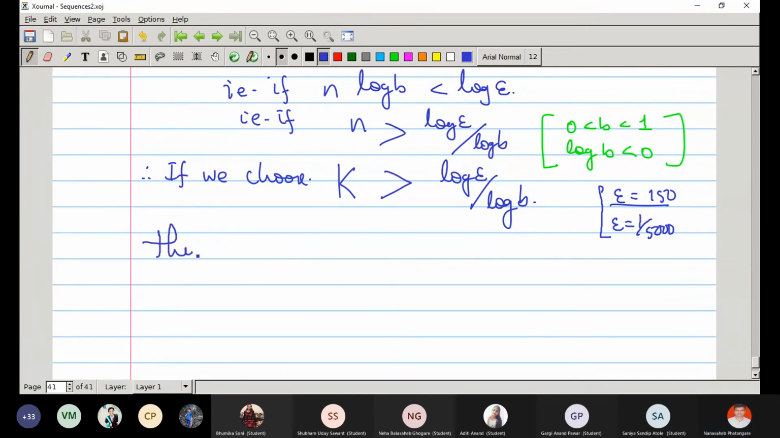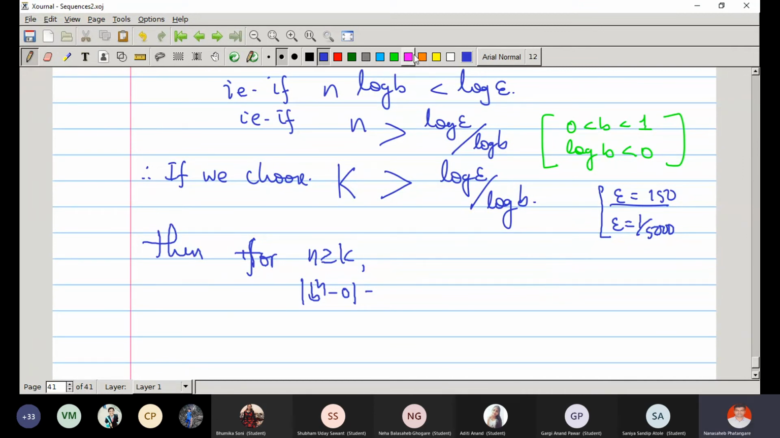Then for n greater than or equal to k, b raised to n minus 0, is it less than epsilon?